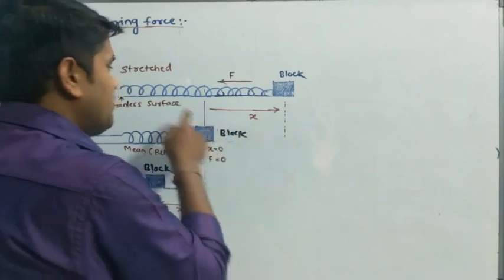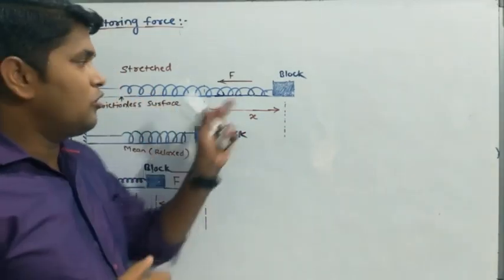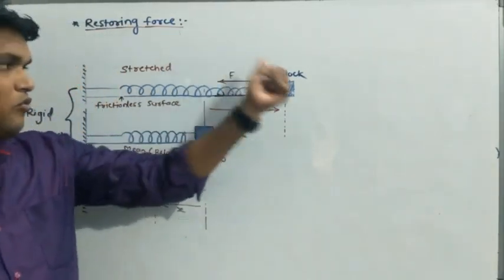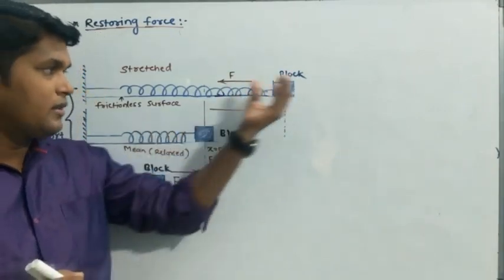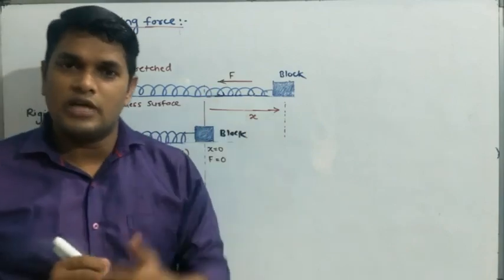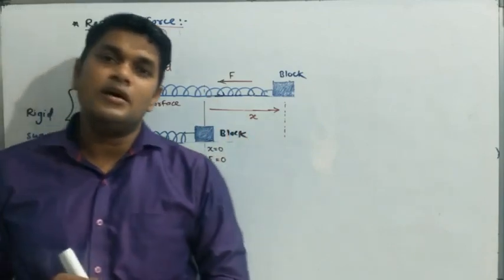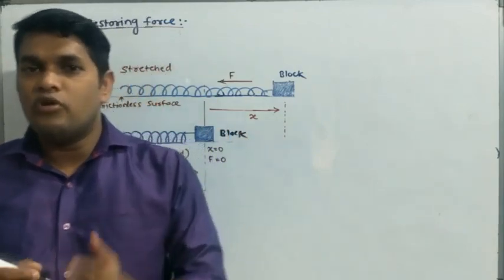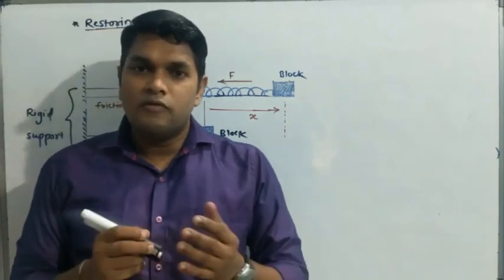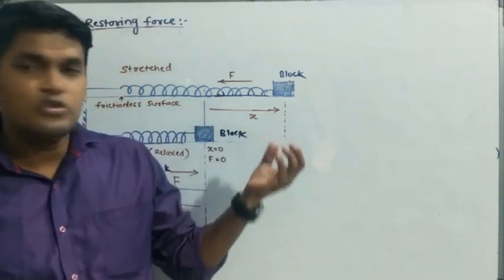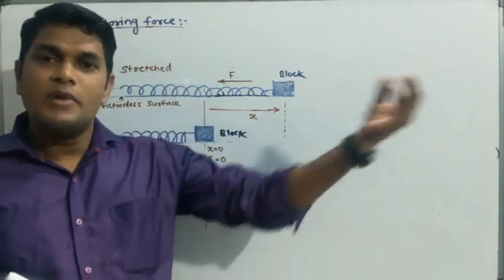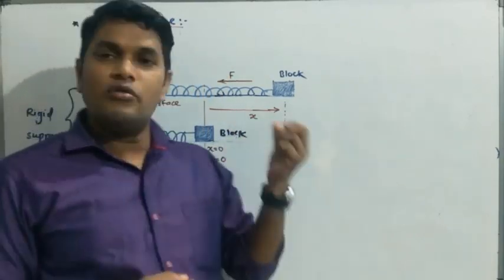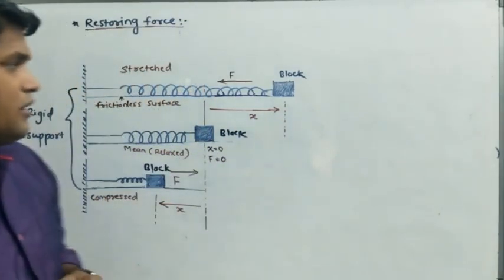So what happened? This spring acts a force on the block. हा spring काय करतोय? ब्लॉकवर फोर्स ऍक्ट करतोय. फॉर व्हॉट? टू ब्रिंग दॅट ब्लॉक टू इट्स मीन पोझिशन. And that force is called a restoring force. Understood? What do you mean by restoring force? The force which brings the object to its mean position. असा फोर्स जो ऑब्जेक्टला मीन पोझिशनला घेऊन येतोय, त्या फोर्सला आपण रिस्टोरिंग फोर्स बोलणार आहोत.